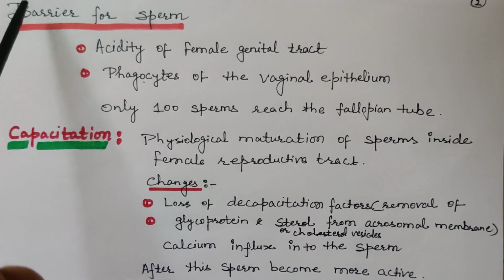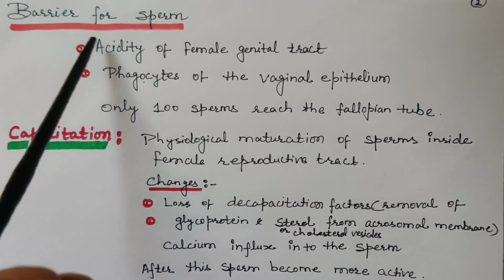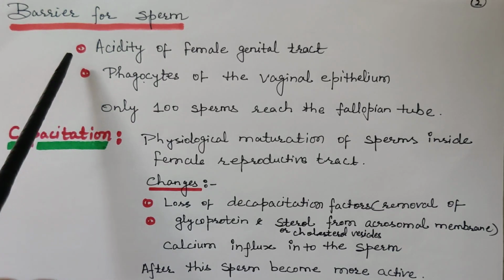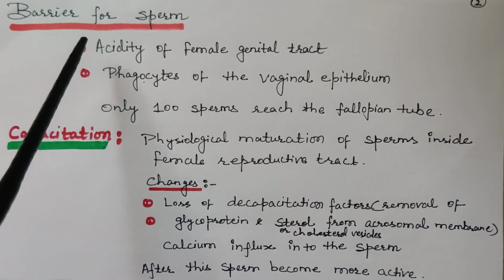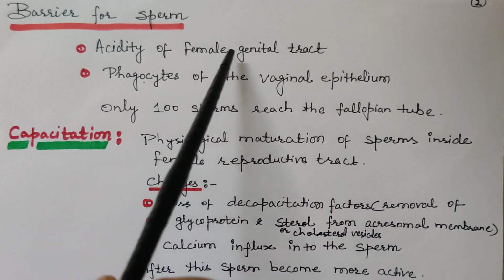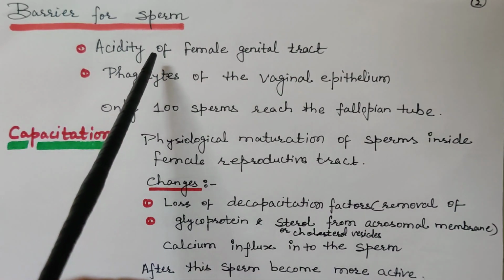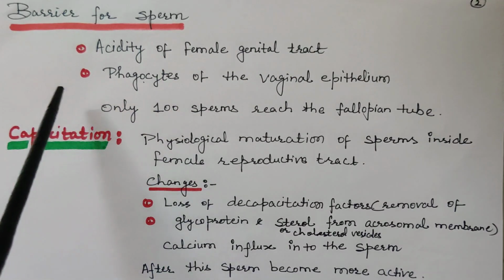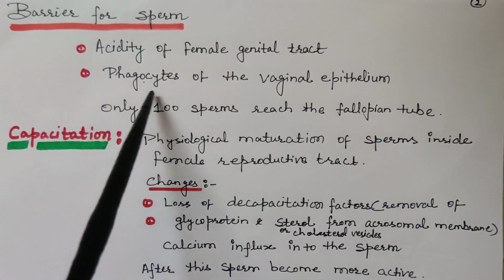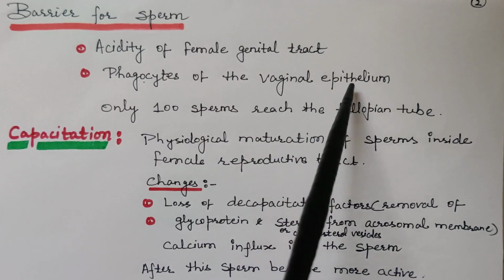The first barrier is the acidity of the female genital tract. The environment inside the female reproductive tract is acidic, and because of that acidity, the maximum number of sperms get destroyed, and other sperms are engulfed by the vaginal epithelium.